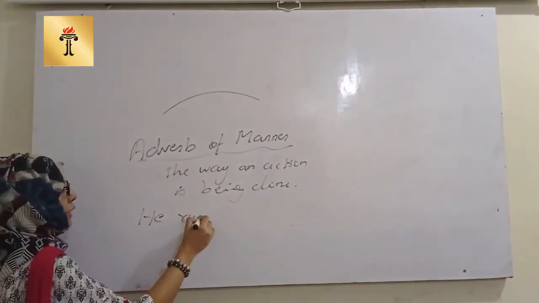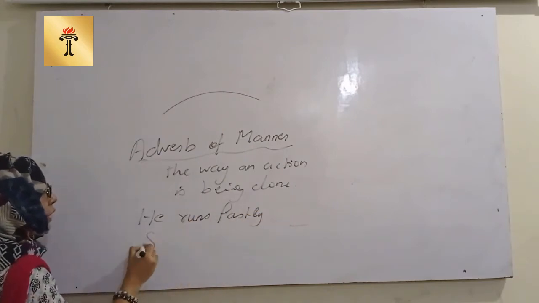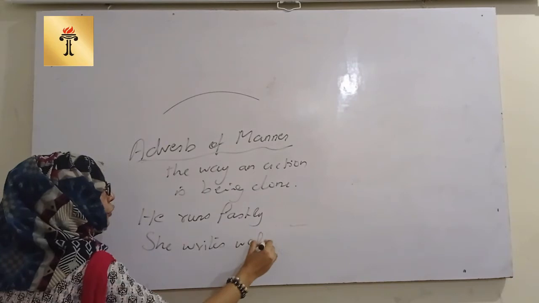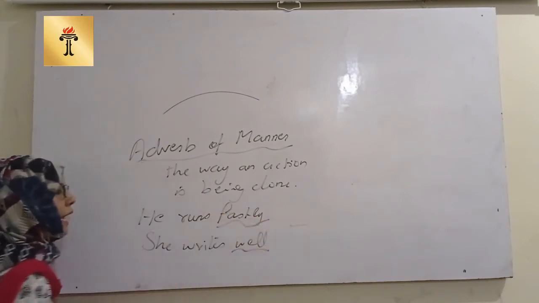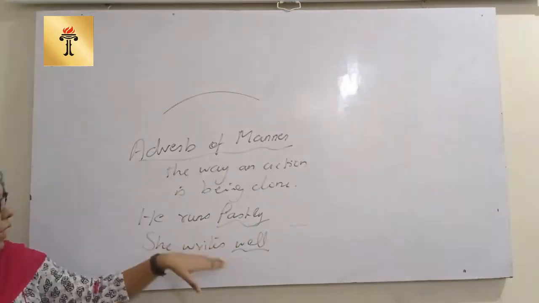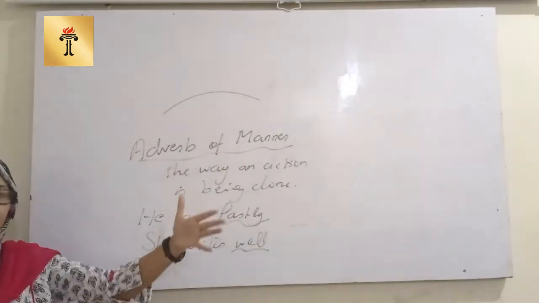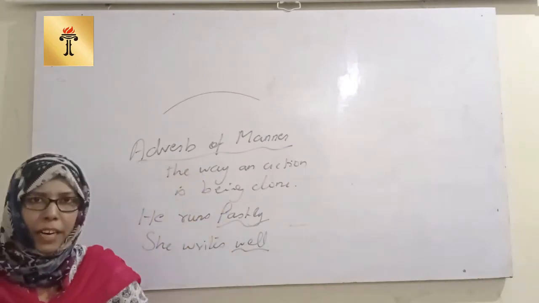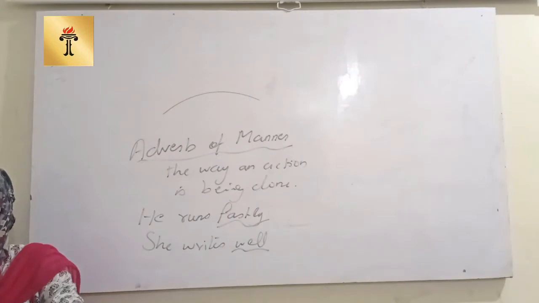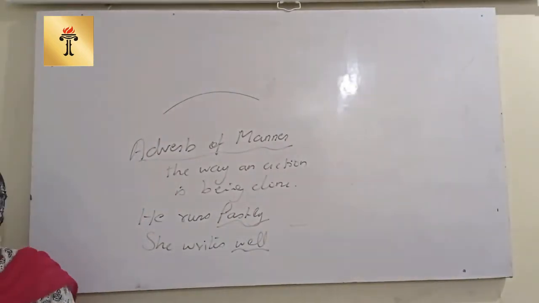For example: he runs fast. She writes well. Here we are dealing with the manner, the way. Slowly, fast, persistently, lazily, carefully, hard. These are the words which can be used as an adverb of manner.